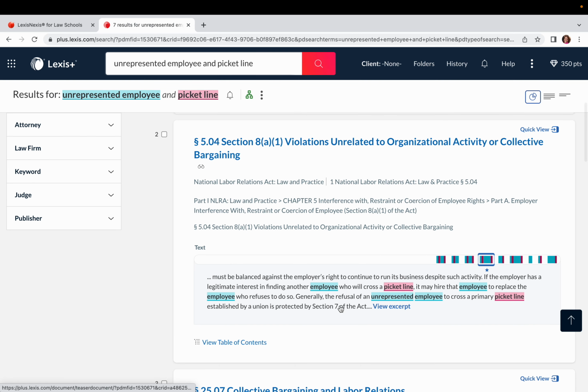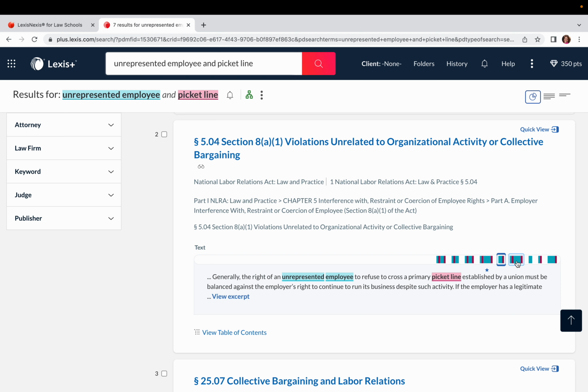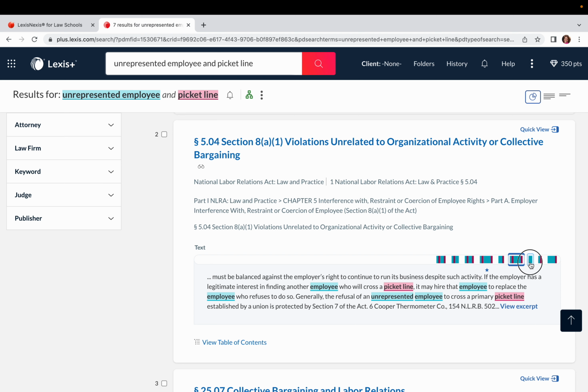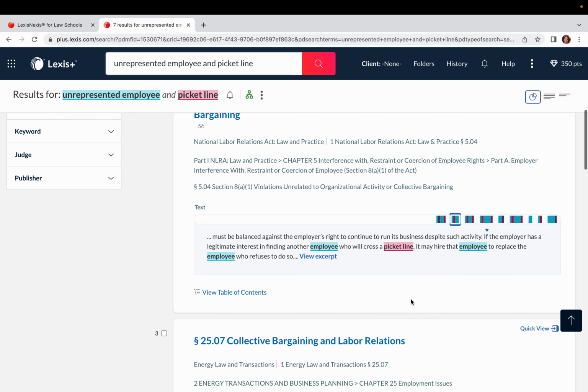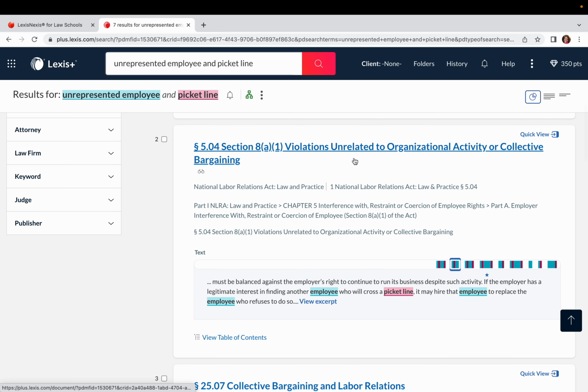And you can even see that my terms are color coded, and I can even jump around to see what my terms are right here on the screen. Attorneys love this feature because they don't need to open up the secondary source to try to figure out if this is going to be something that's helpful to them. And if it looks helpful, then of course they can open it up and come on in and take a further look at it.